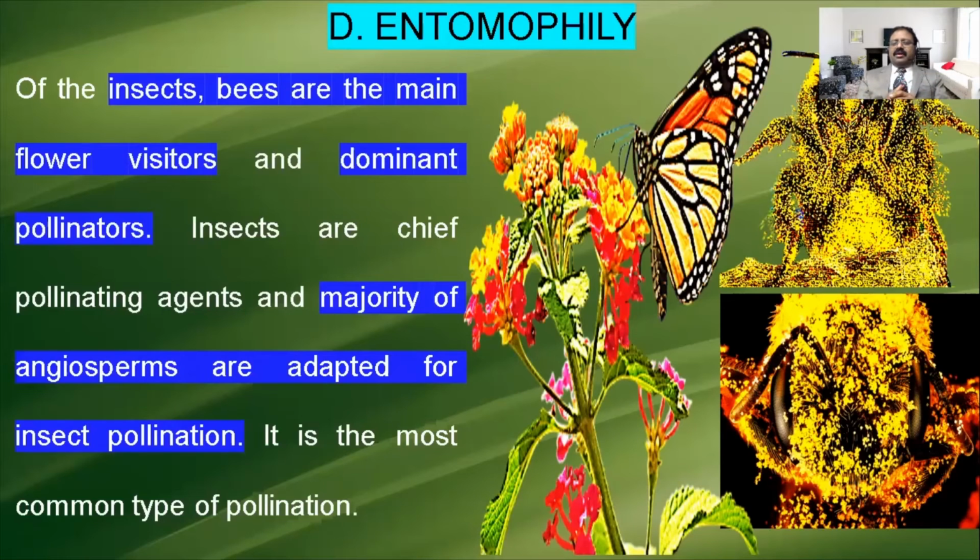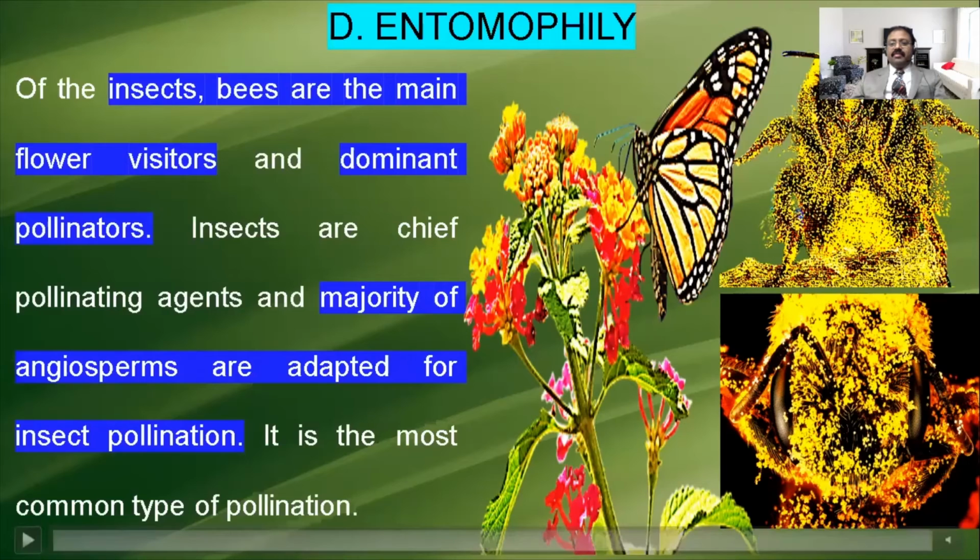Apple trees are there. When the butterflies go and sit on the flower and take the nectar, the pollen sticks on their body. So pollination occurs. Pollination is very important for the propagation of the next generation of plants. Only then will the fruits and all be formed.